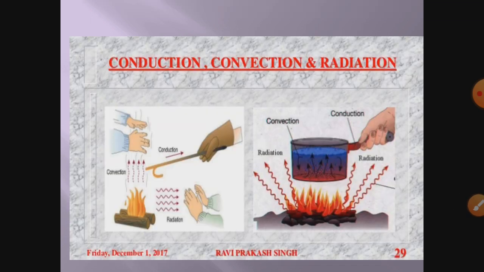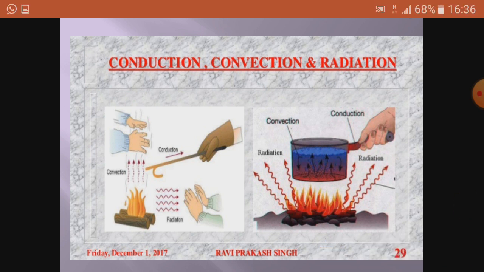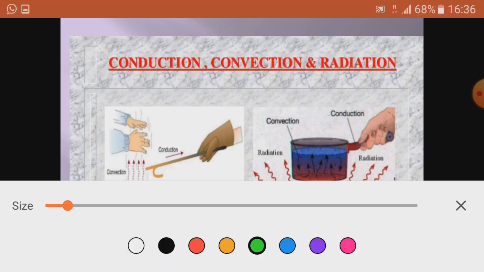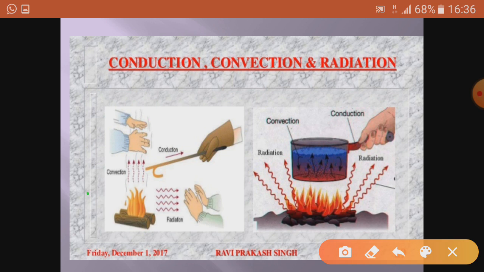Here is one nice diagram related to conduction, convection and radiation. You can see in this diagram, radiation is shown in picture number 1. Then convection, air moving upward, and if you keep a rod here, it gets heated, so that is conduction.